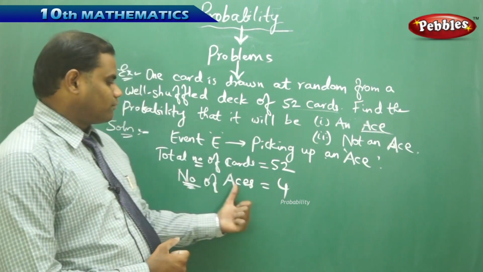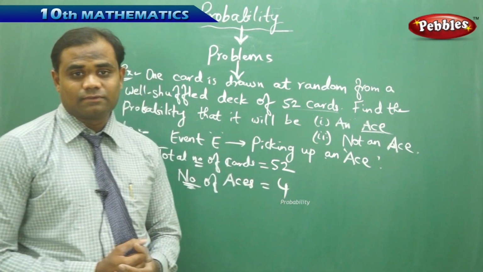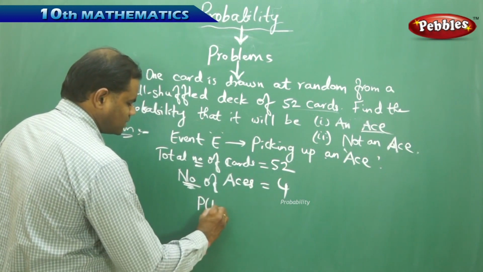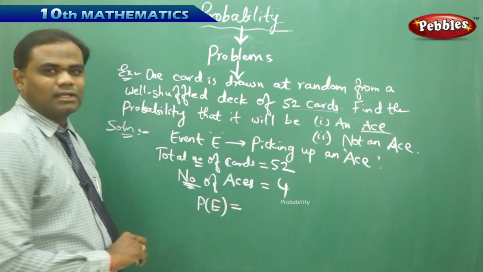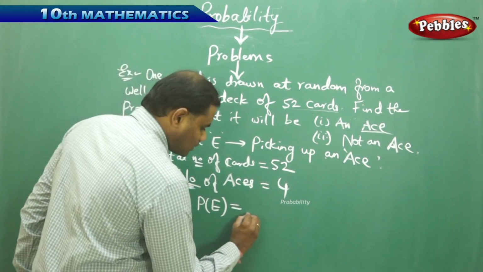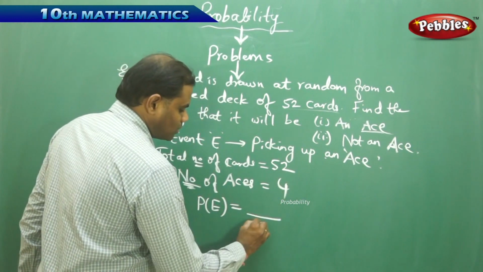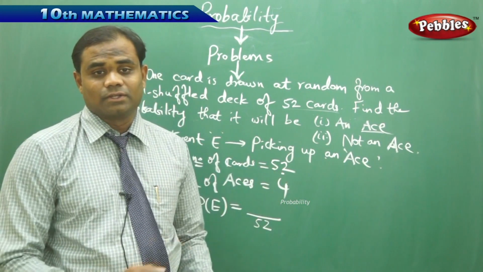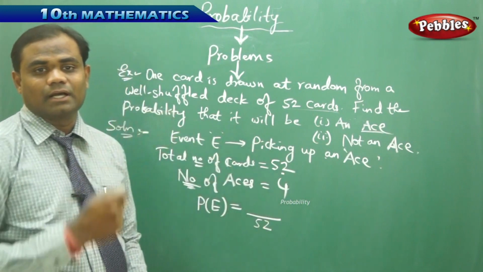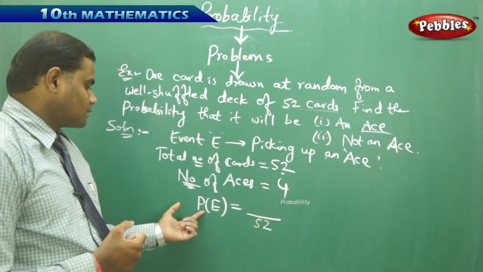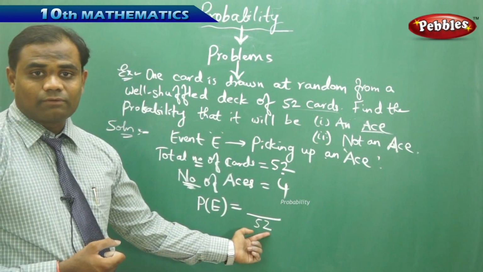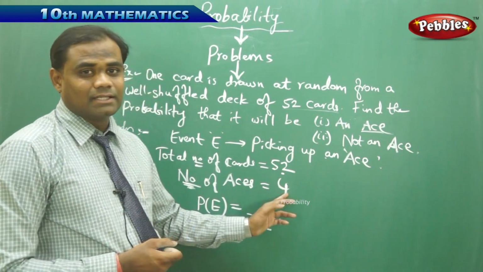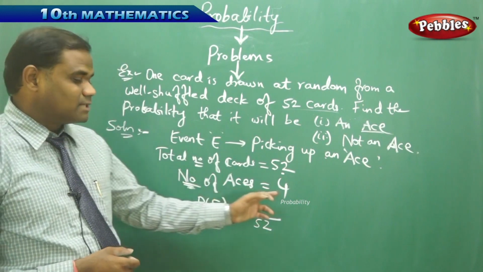Therefore, the number of aces is 4 and the total number of cards is 52. For picking up an ace, the probability of E: the total number of outcomes is 52, because I can pick any card out of 52 cards in 52 different ways. The number of outcomes of getting an ace is 4, because the total number of aces is 4.